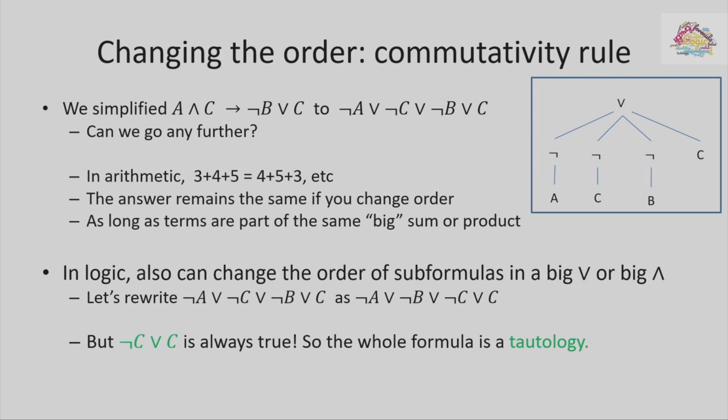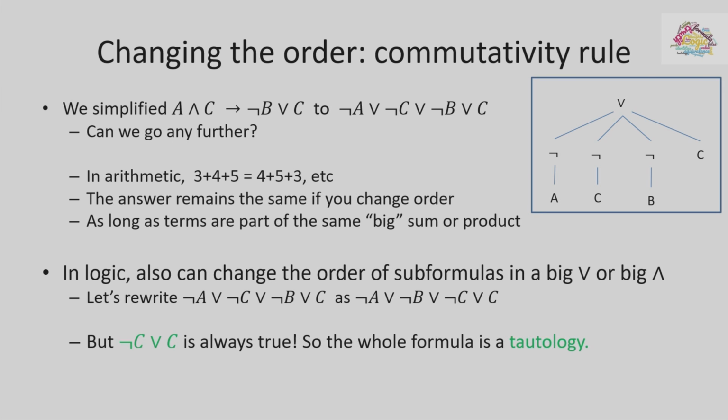If we have something or something or something or something, we could take those subformulas and put them into the OR in a different order, and the answer would still be the same. So here's how we could use it here. What if we switch the two parts of the tree that we have?